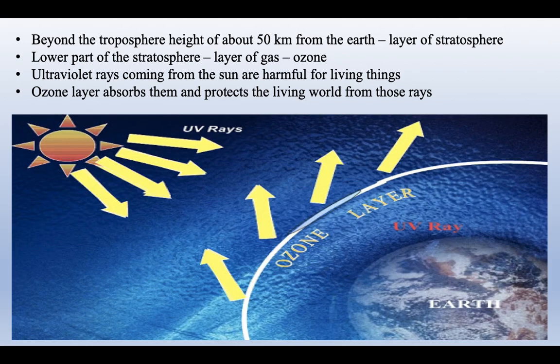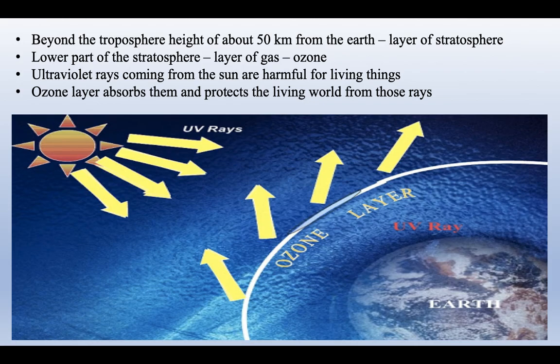If those rays touch our skin, it is possible that people can get various diseases like skin cancer, or they could get big boils on their skin, or some people have an allergy to the heat from the sun, and they get a rash. So the ozone layer is like a protective layer for the earth.